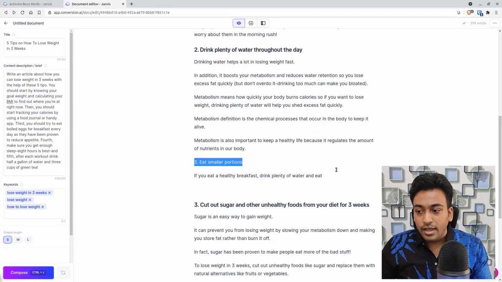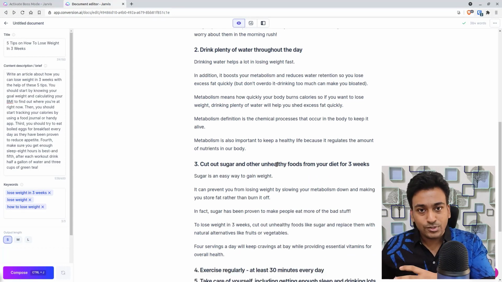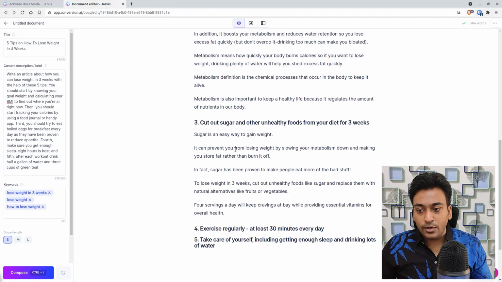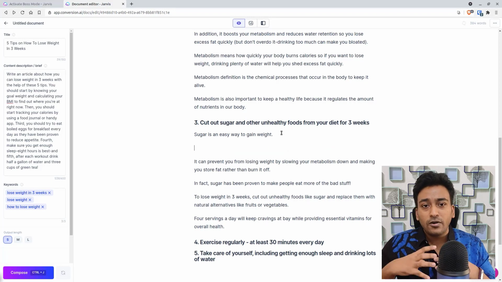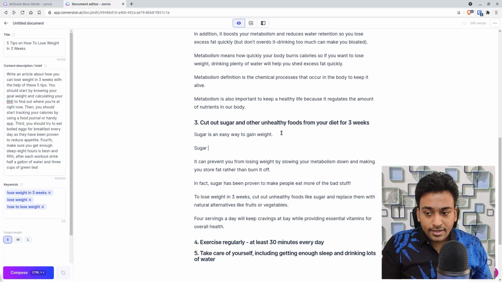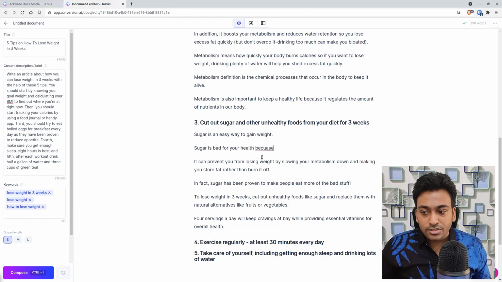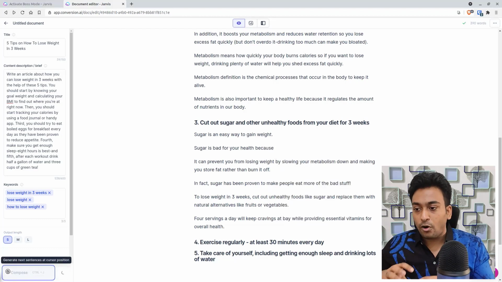So that is what finishing your thought means, where you don't give total control to Jarvis. You focus on, for example, sugar is an easy way to gain weight. Now what we do is we have a thought like sugar is bad for your health because, and now I'm giving some context.